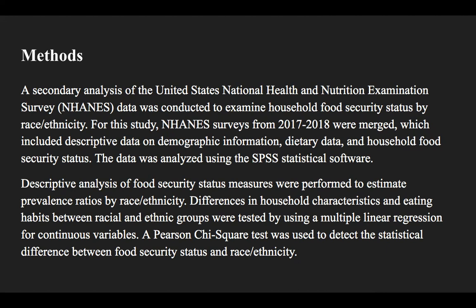Descriptive analysis of food security status measures was performed to estimate prevalence ratios by race and ethnicity. Differences in household characteristics and eating habits within the households between racial and ethnic groups were tested by using a multiple linear regression for continuous variables. A Pearson chi-square test was also used to detect the statistical differences between food security status and race and ethnicity.